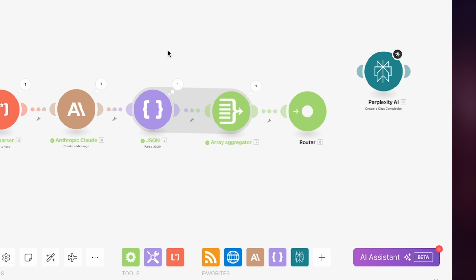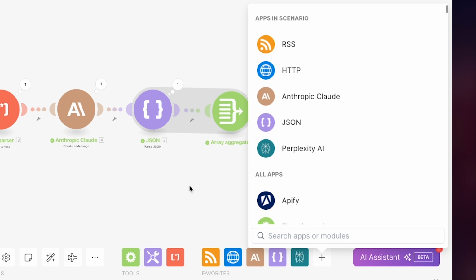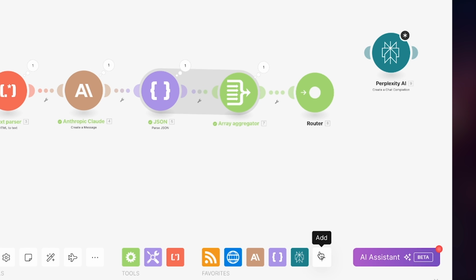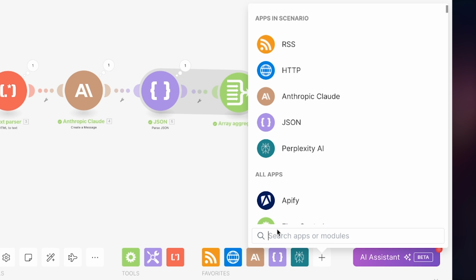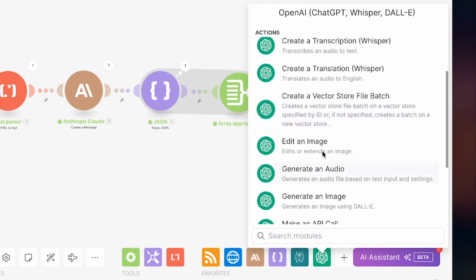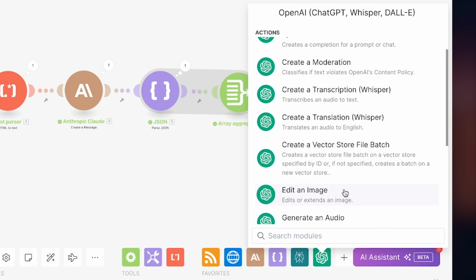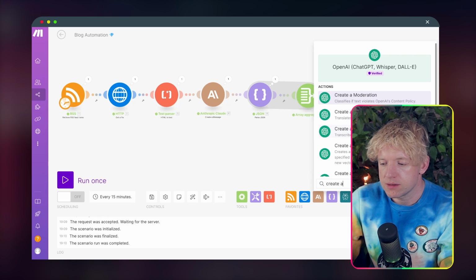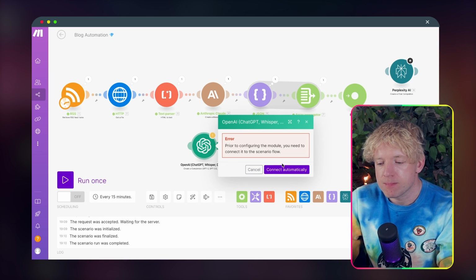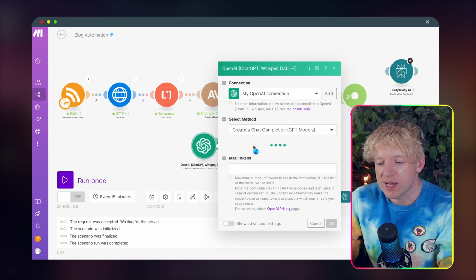So experiment with GPT-4o. I'm going to build the GPT-4 model out for you here so you know how to do that. If you want to go do that, some people really love Anthropic and they appreciate the reliability. So that's a decision for you to make. So like if I come down, I go on to OpenAI. I come here, I click this guy. I come down to create a completion. I come here, look, I click on him. That's okay, he needs connecting. We'll connect him at the end.